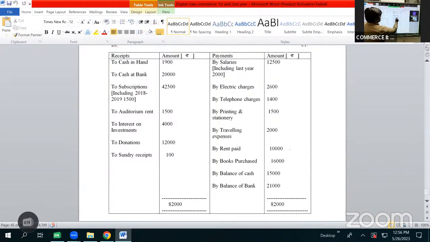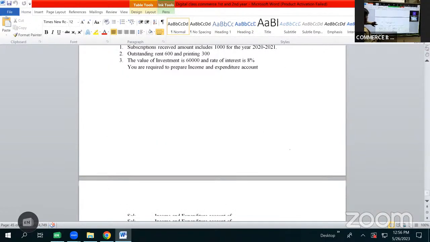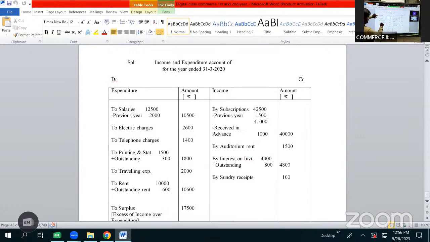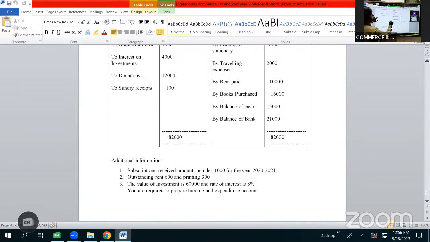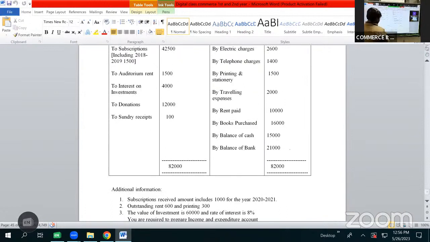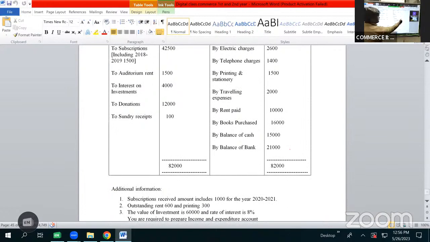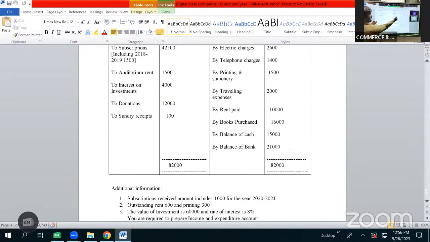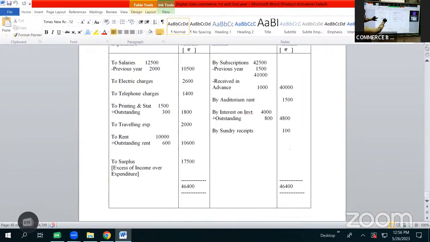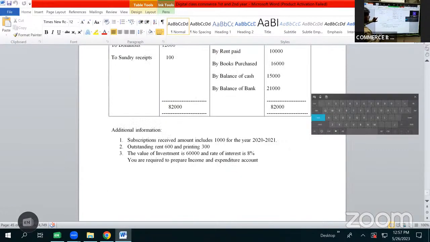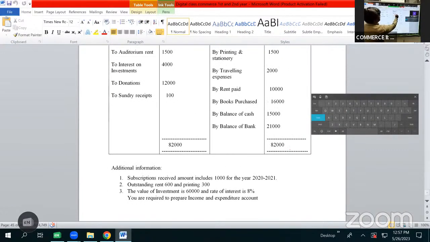Then after salaries we have electric charges 2,600. It is of revenue nature. It will be shown as expenditure. Telephone charges 1,400. It is of revenue nature. It will be shown as expenditure. To electric charges 2,600, to telephone charges 1,400. Then we have printing and stationery 1,500. We have an adjustment, outstanding printing 300. Even on rent we have an adjustment. This will be considered later. So printing 300 will be added to 1,500 printing and stationery. It becomes 1,800.